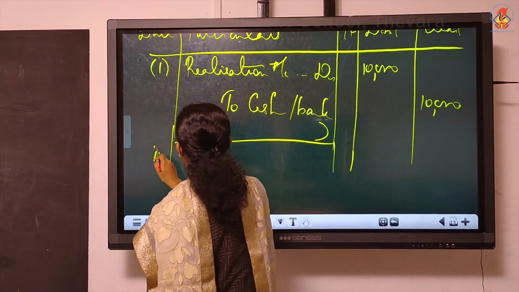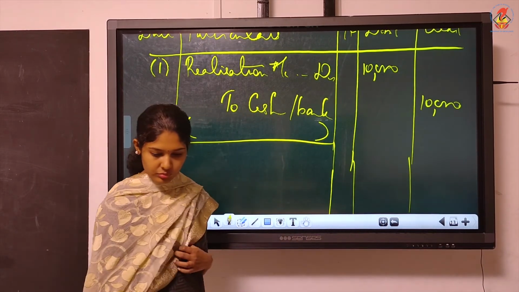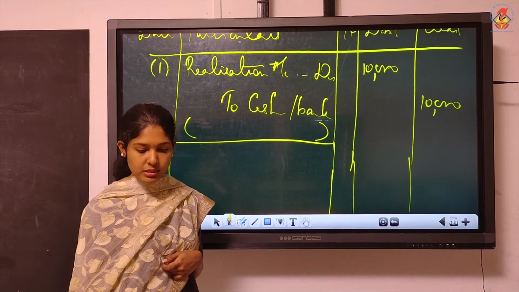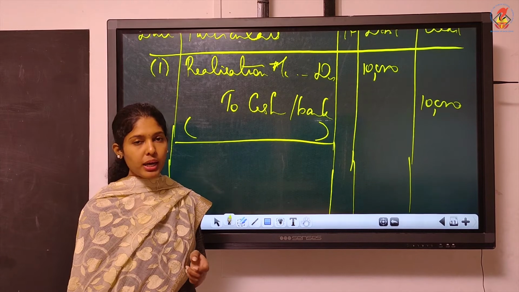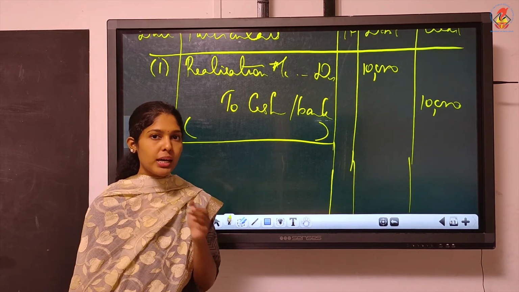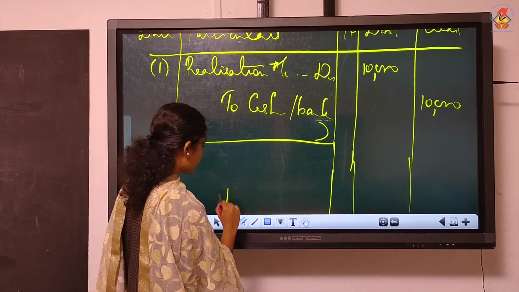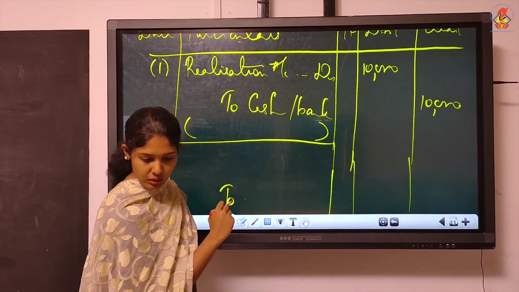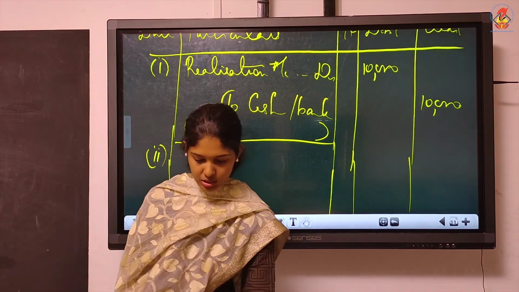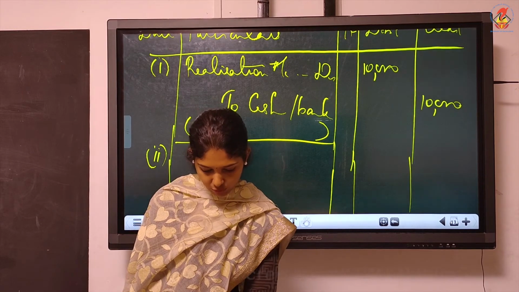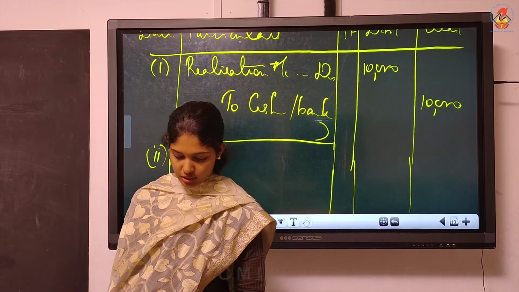The second transaction, realization expenses amounted to rupees 5,000 were paid by a partner. If it is paid by a partner, what should we do? Instead of to cash or bank, you must write to partner. Who is the partner here? It's not mentioned. Is it mentioned, the partner's name? See whether we have the partner's name in the question. Yes, it is mentioned as Taran.